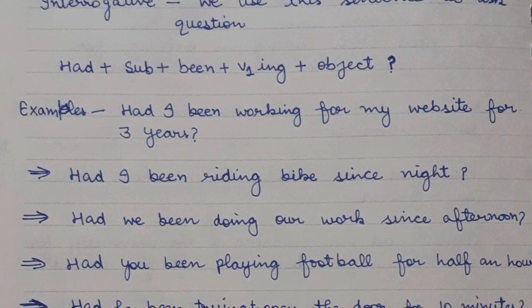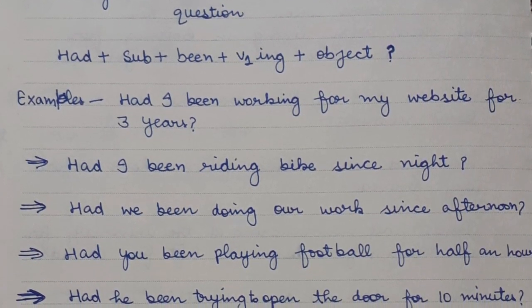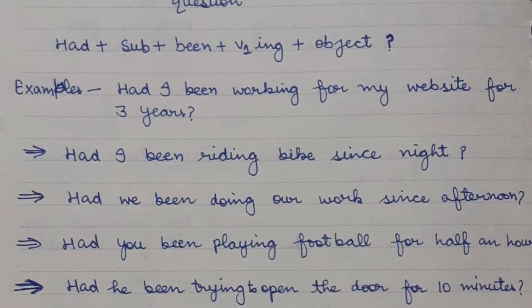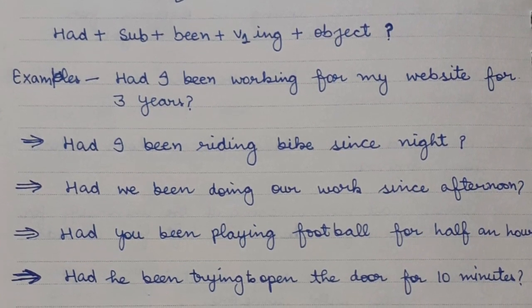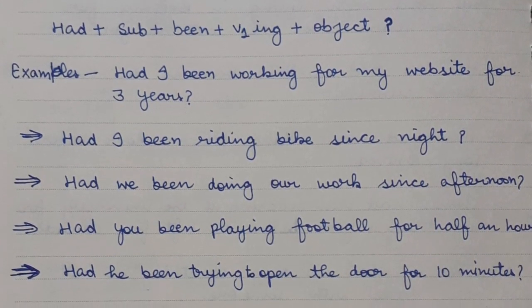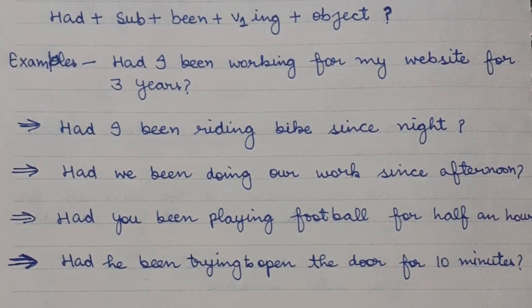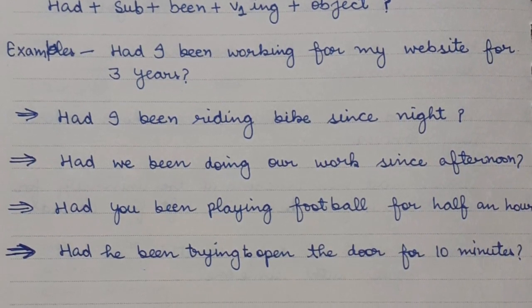Had I been riding bike since night? Had we been doing our work since afternoon? Had you been playing football for half an hour? Had he been trying to open the door for 10 minutes? That's all for past perfect continuous tense, and I hope you got it.